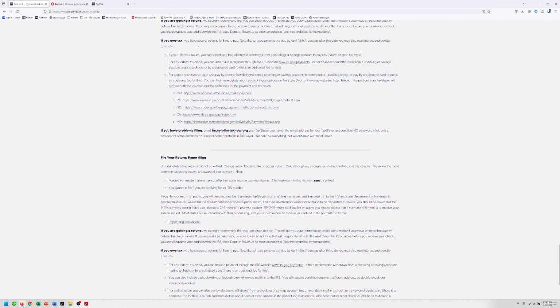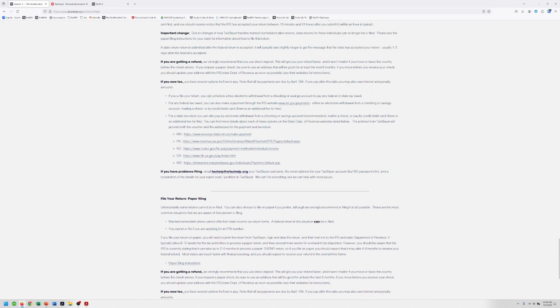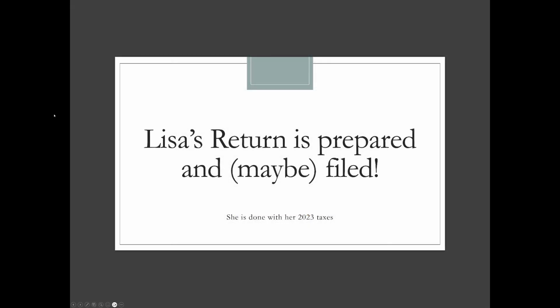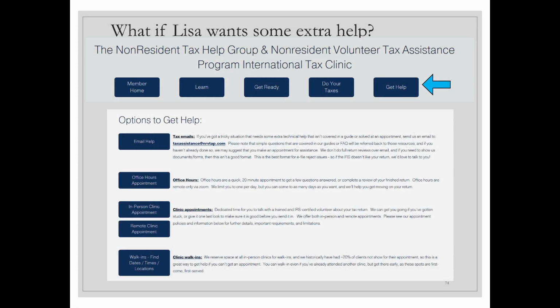If you owe money, you can either go to the websites here, or our best recommendation is to make a payment as part of filing your tax return. And then you can do direct deposit if you are getting a refund. That gets you your money fastest and doesn't matter if you move. All right, and with that, Lisa's tax return has been prepared and hopefully filed, and she is good to go.